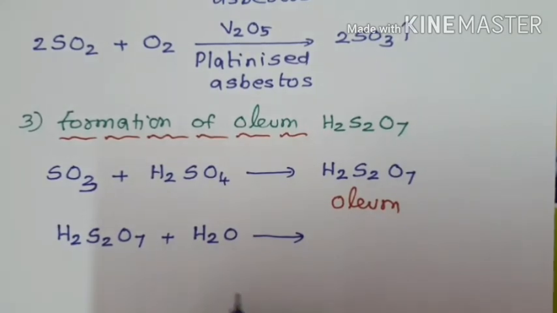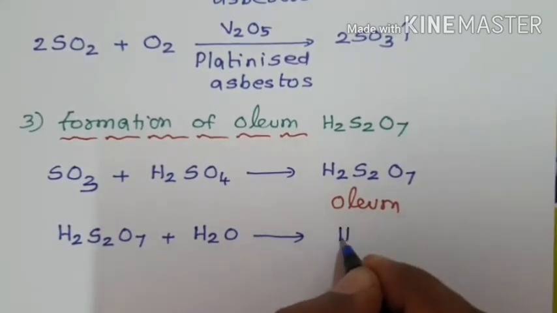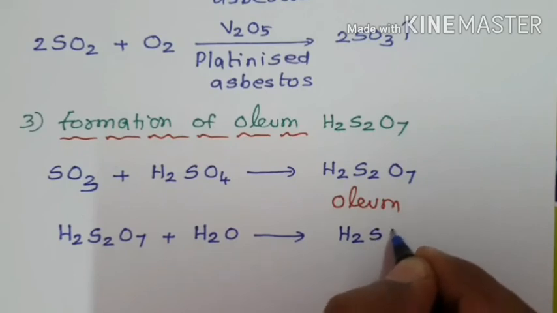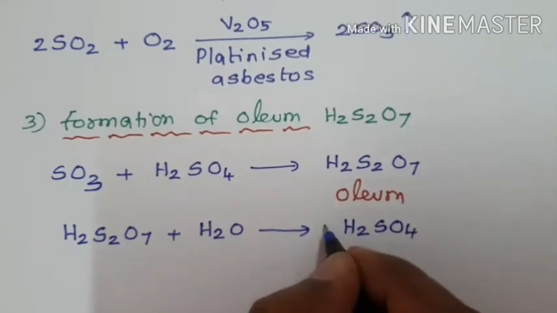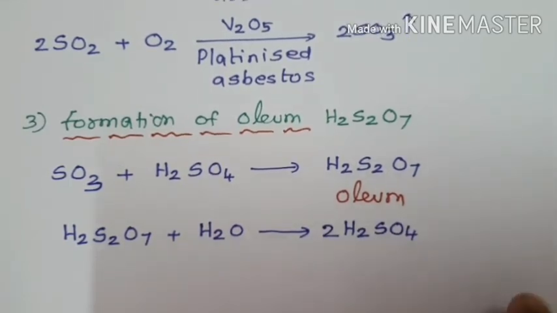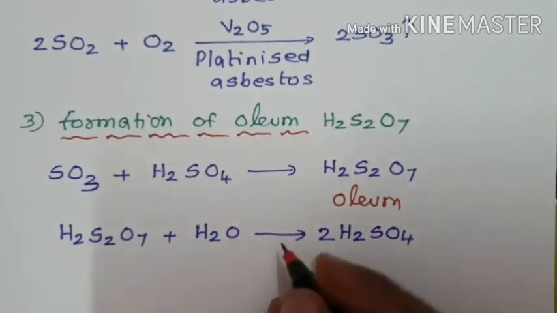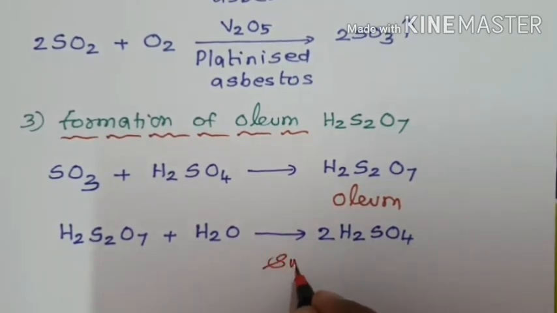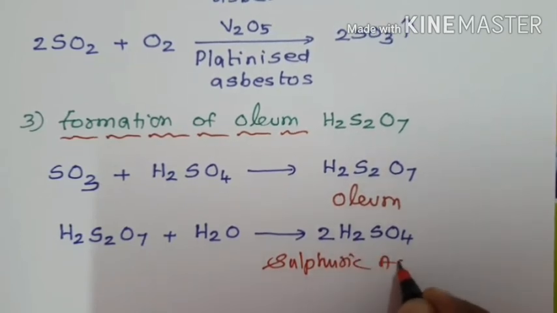Sulfuric acid, H2SO4, is obtained. How many molecules? 2 molecules of sulfuric acid are formed. This is the method of preparation of sulfuric acid.